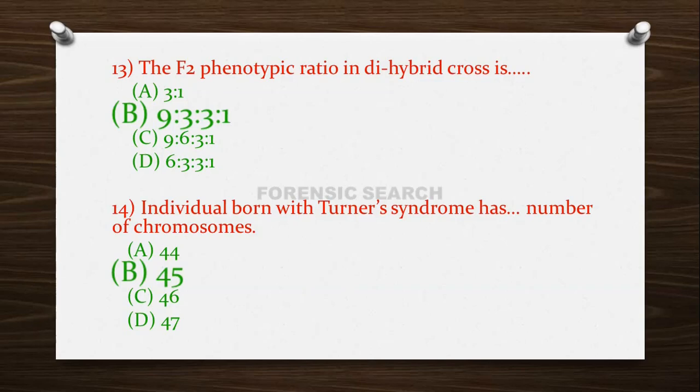In this, the total number of chromosomes is 44 plus X0. That is, instead of 46 chromosomes, one chromosome is less. That's why the total is 44 plus X0, which is 45. And such persons are phenotypically female.